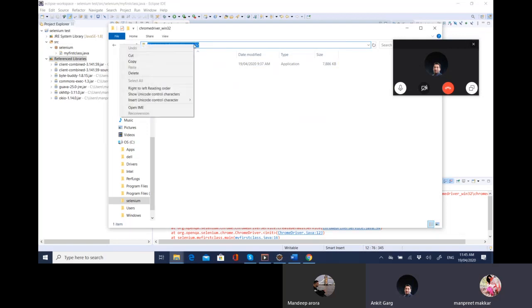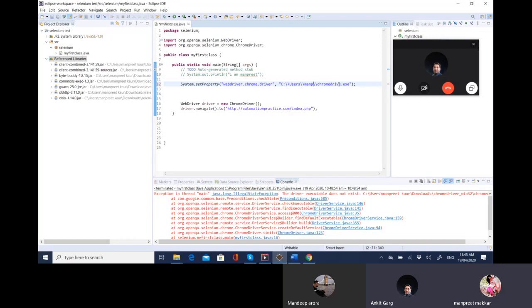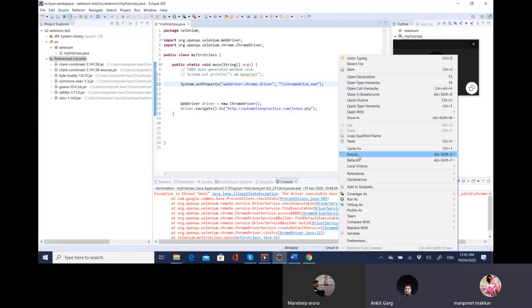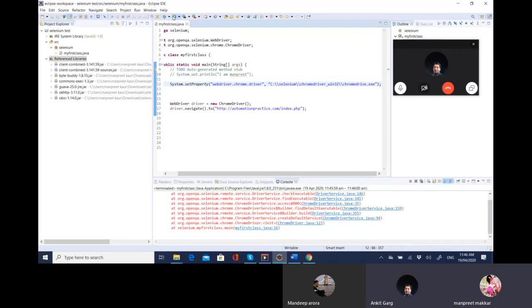Copy it. Go back to your Eclipse. Just change this path before the double quotes. Yes, save it with Control S and run it. It's still the same thing.